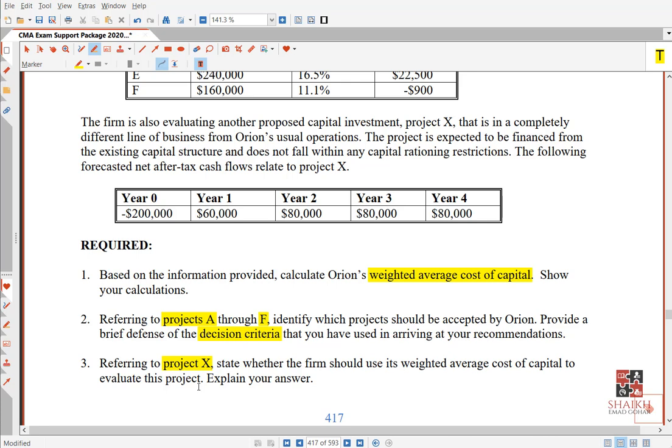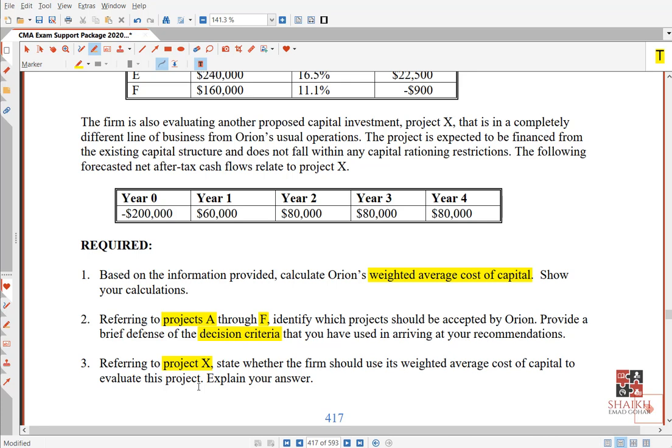So we said, okay, we can use the company's hurdle rate, we can use the company's cost of capital only if the new project is also having the same type of risks. Getting the story? I mean, same line of business, same risk. If the new project is having different risks, you cannot use the company's cost of capital to evaluate that project, because the company has different risks and the new project has different risks. Getting the story? Write yes in the chat box if you got the point.